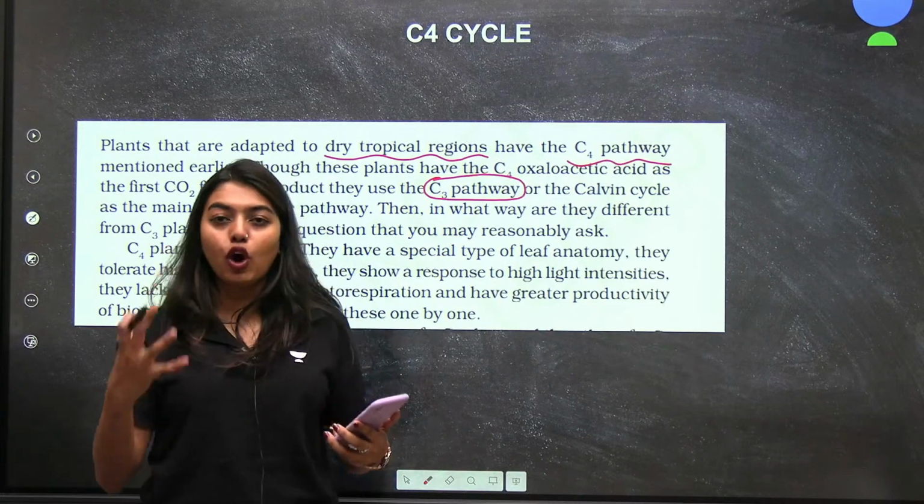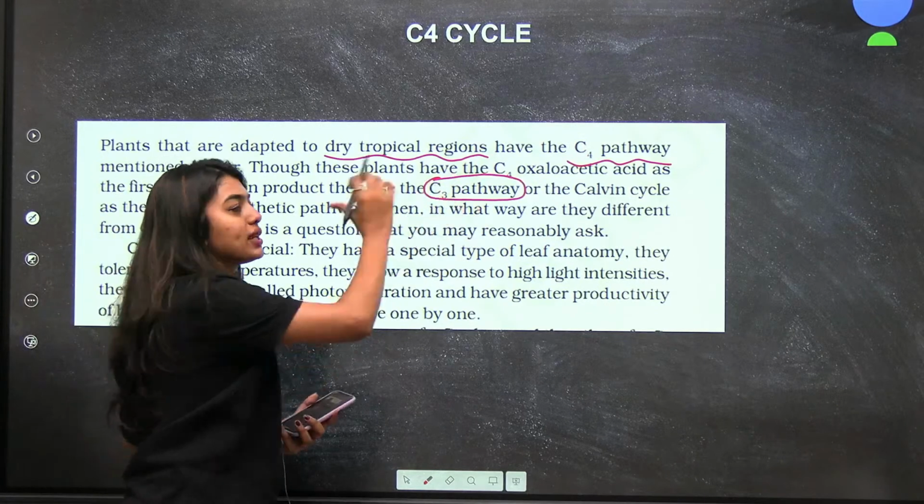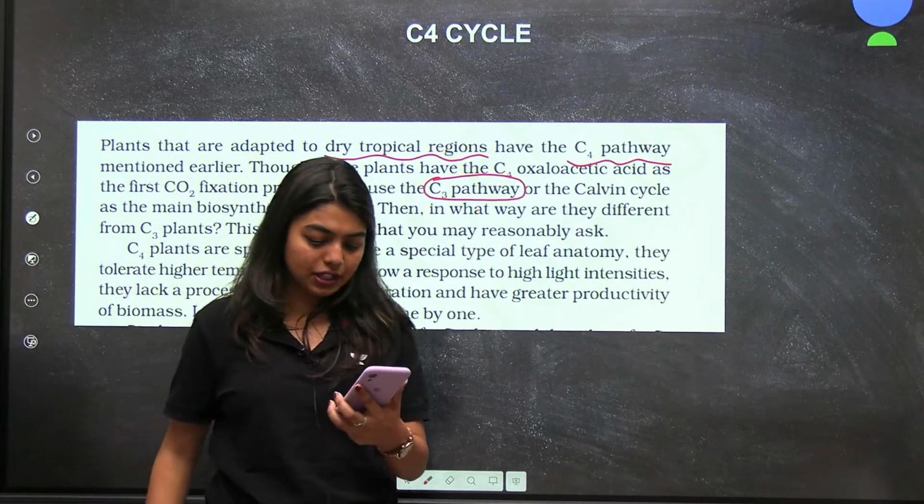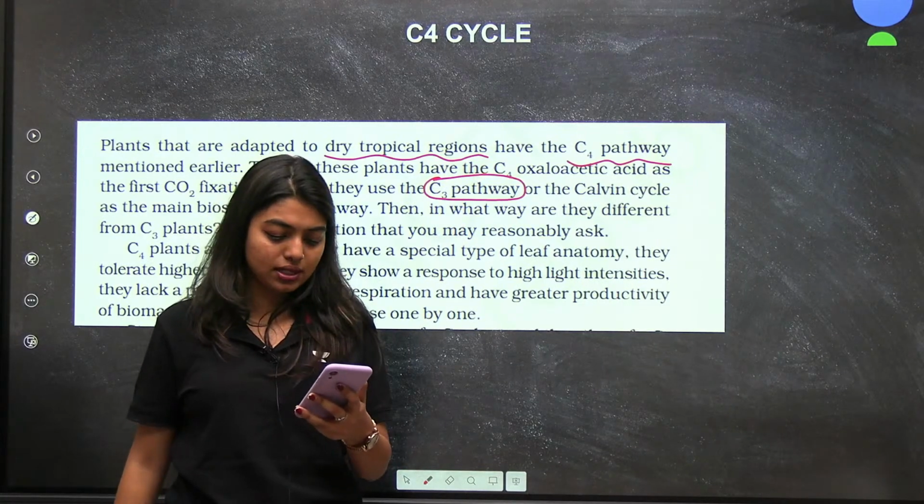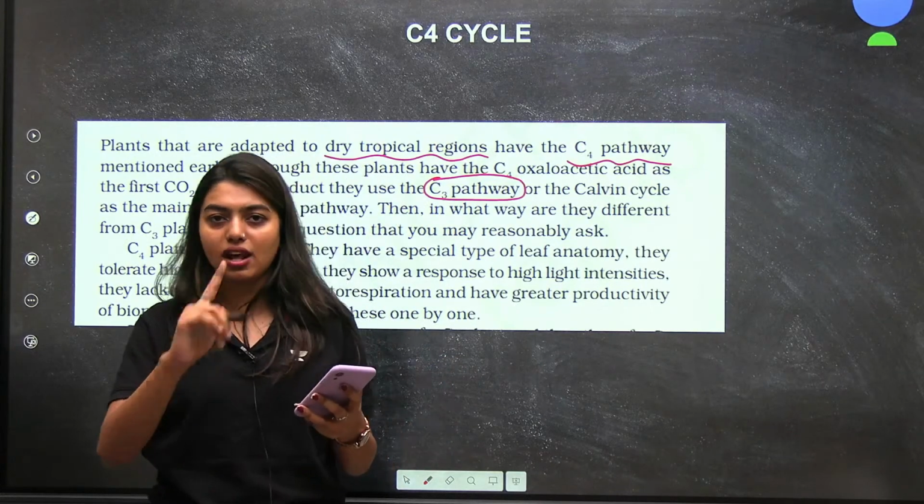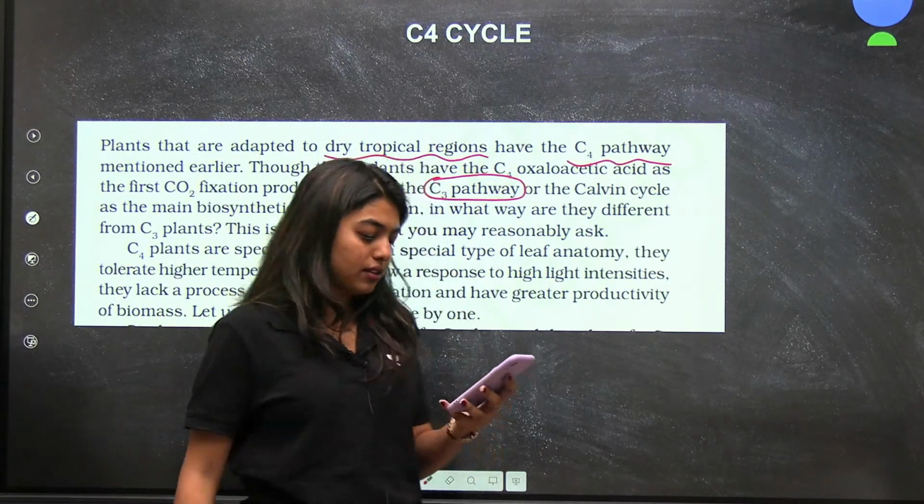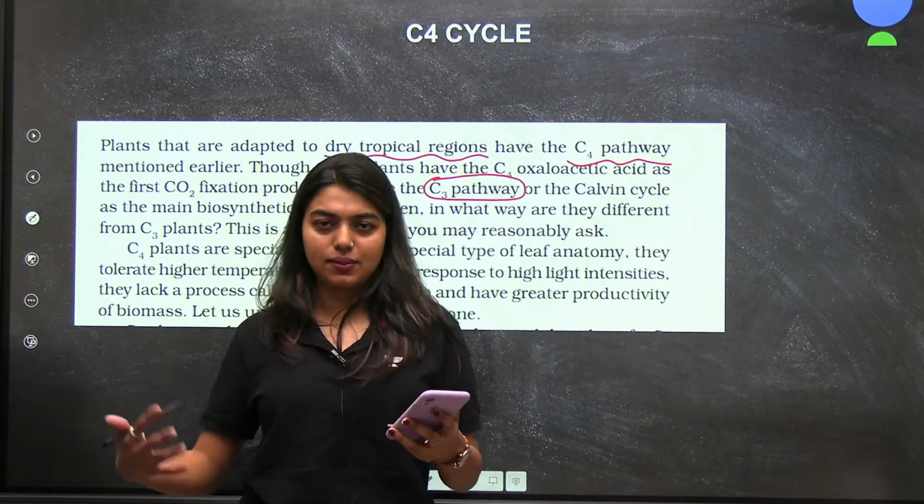In what way are your C4 plants different if they are also doing the C3 pathway? Quick, more response. You can just tell one word. It's a one word answer. Okay, C3 in bundle sheath. Yeah, that is one way.